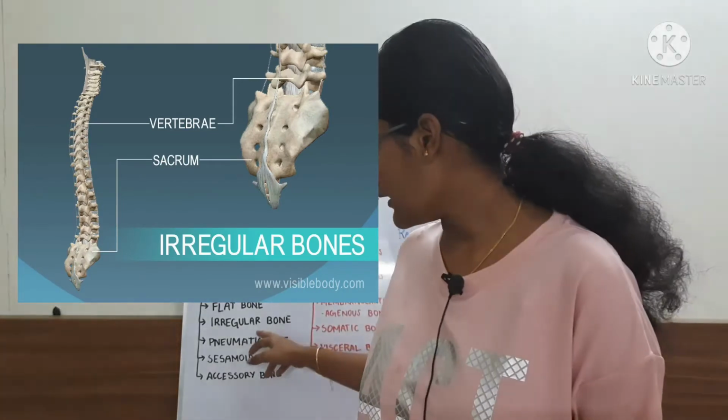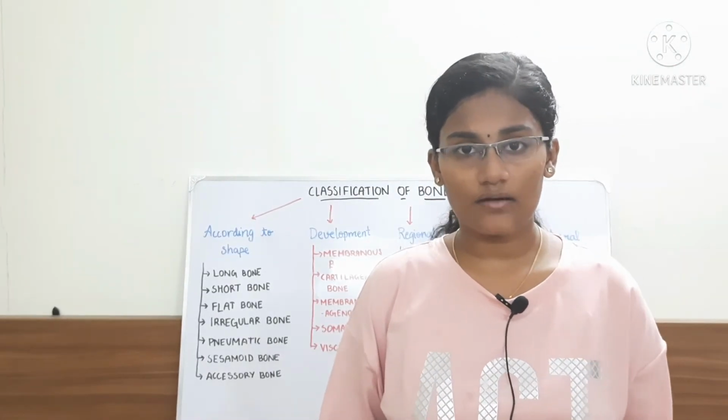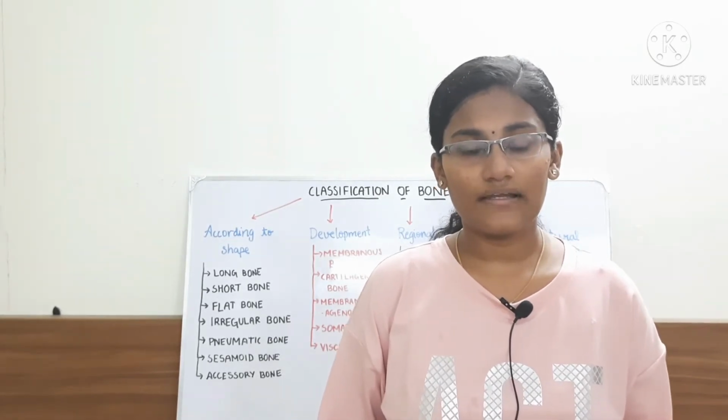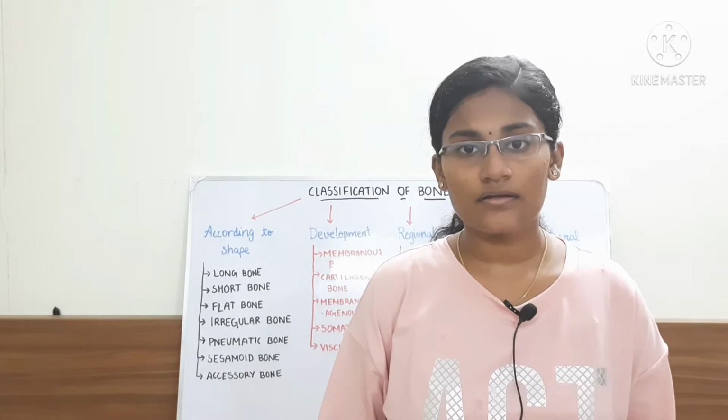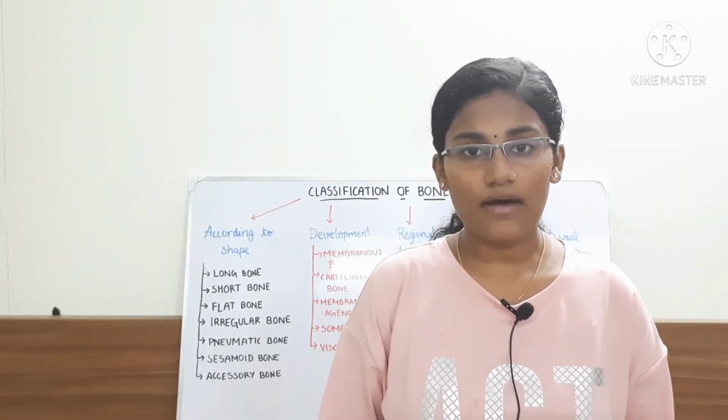And then comes the pneumatic bones. So pneumatic bones are actually irregular bones. Okay, and pneumatic bones are lined by the epithelium, and also they have air spaces. So pneumatic bones examples are sphenoid, ethmoid, and maxilla.